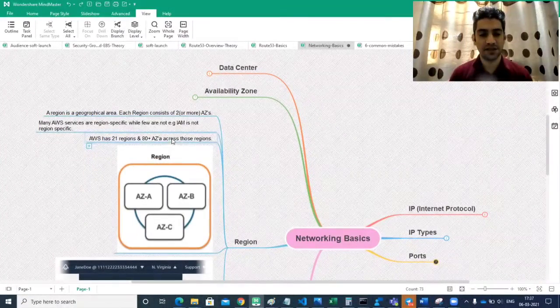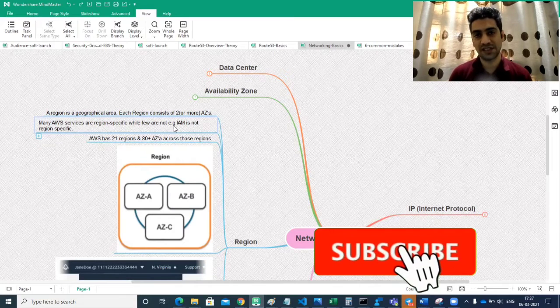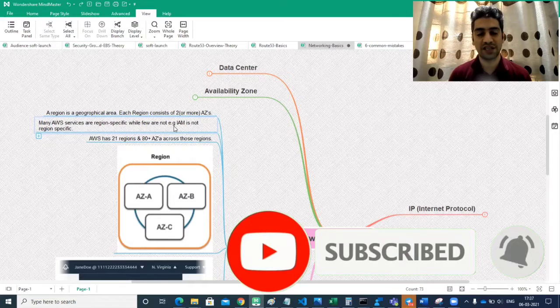So an AWS region is a geographical area, and each region consists of two or more AZs, availability zones. We understood that there are different physical data centers in one AZ, and now a group of such AZs together forms a region. Many AWS services are region-specific, while a few are not. For example, IAM is not a region-specific service, whereas services like EC2 and Lambda are region-specific.